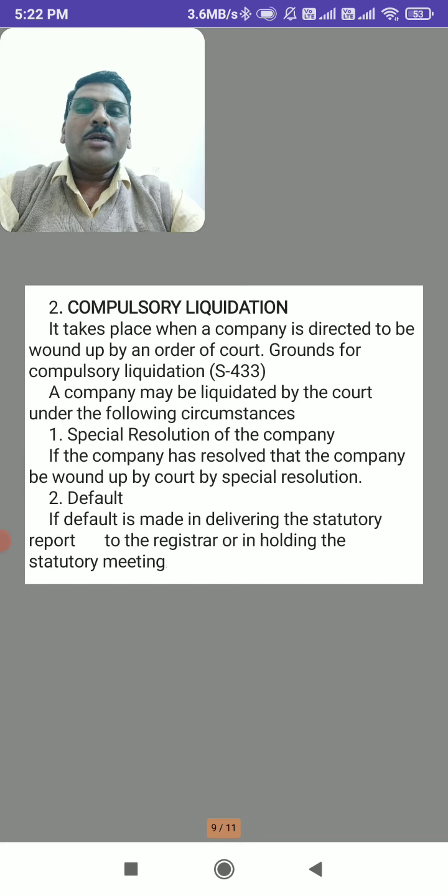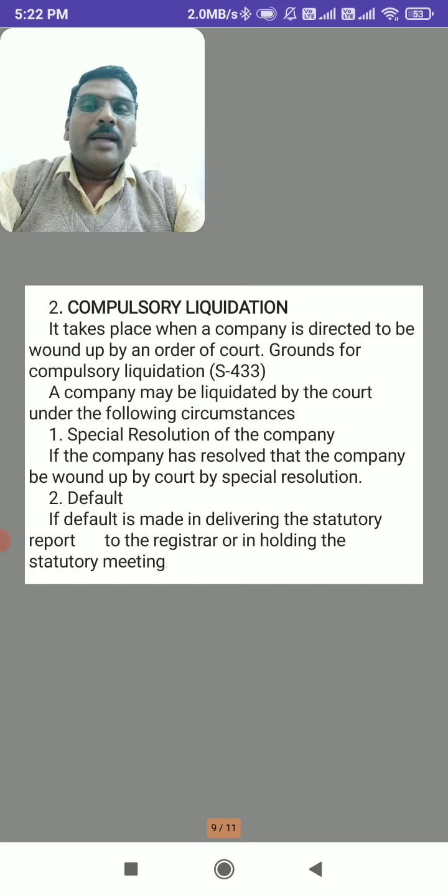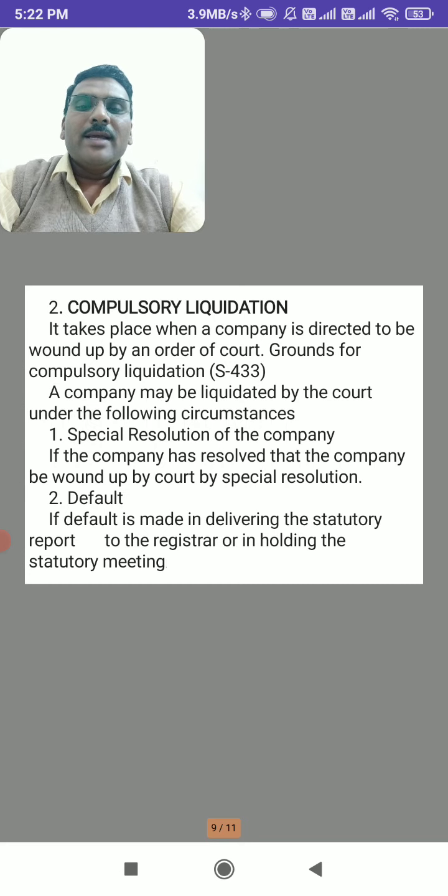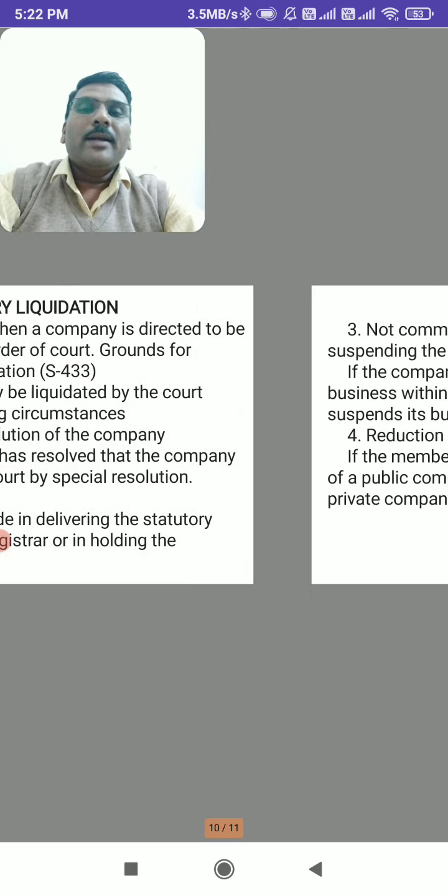First one, special resolution of the company. If the company has resolved by special resolution that the company be wound up by the court, then with the court's order, the company will be closed. Default: if any default is made in delivering the statutory report to the registrar, if the company fails to deliver the statutory report to the registrar, at that time he will hold a statutory meeting. In that meeting, compulsory liquidation will take place.